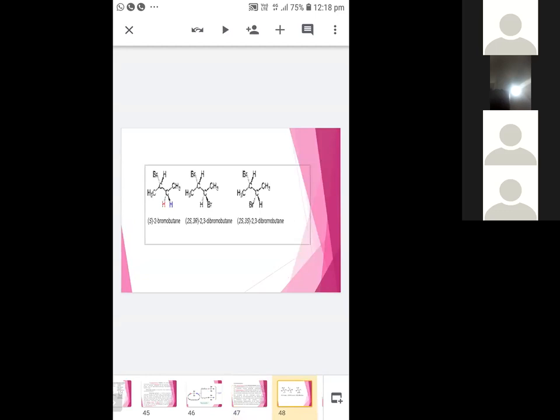See here, the red and blue hydrogens are known as diastereotopic groups. Diastereotopic hydrogens. If the red one is replaced, you'll get 2S,3R. If the blue hydrogen is replaced, then you'll get 2S,3S. So in the reaction, it gives diastereomers, so they are known as diastereotopic groups.